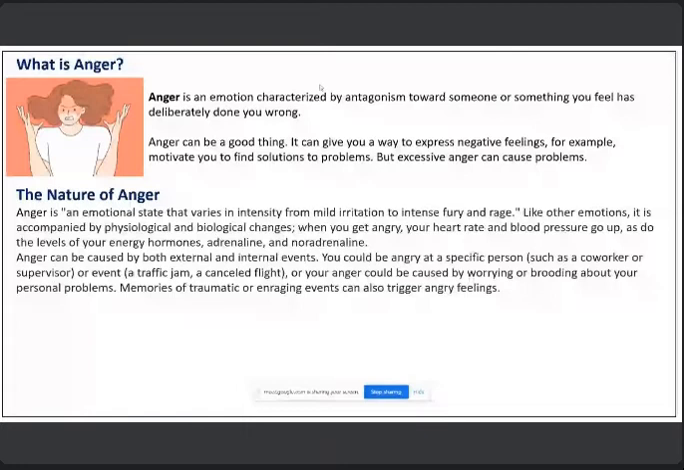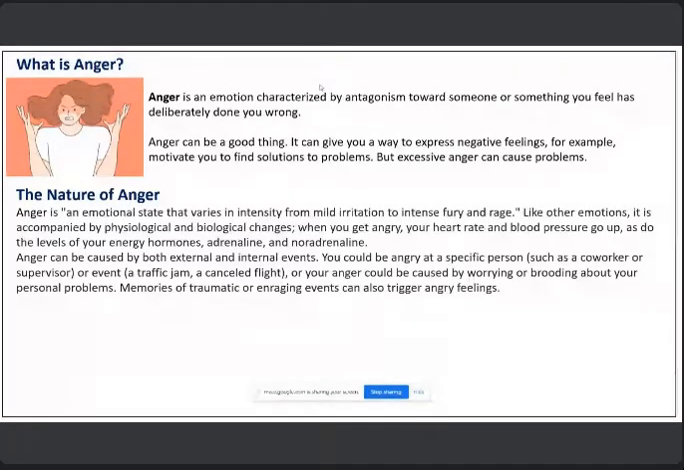Prolonged release of the stress hormones can damage our brain, reduce short term memory, and also weaken our immune system. Increased blood pressure and other physical changes linked with anger make it difficult to think straight and harm our mental health.